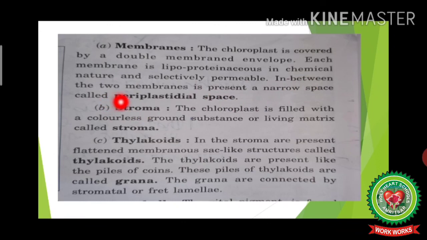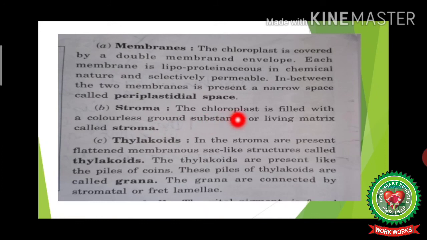In between the two membranes is present a narrow space. That space is called as periplastidial space. Peri means periphery, plastidial means plastid. These spaces are present at the periphery of plastid, so they are called as periplastidial space.